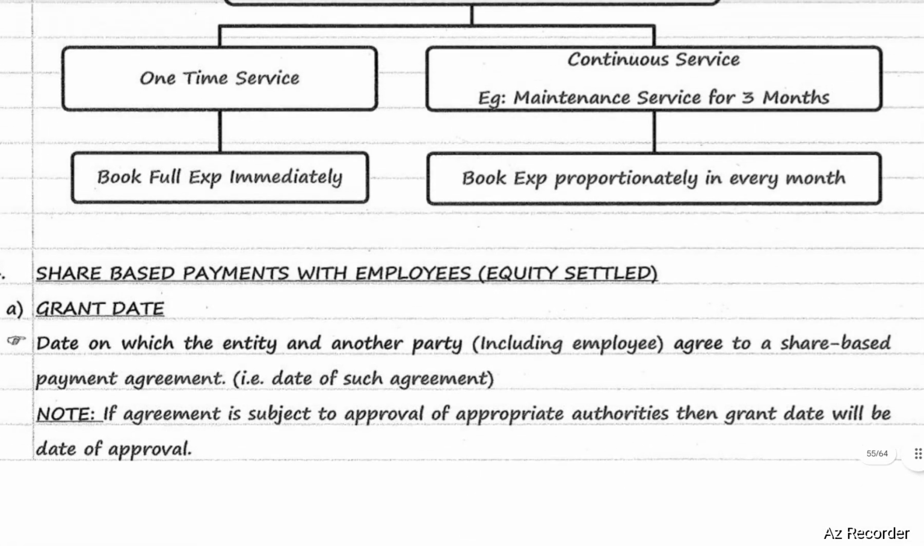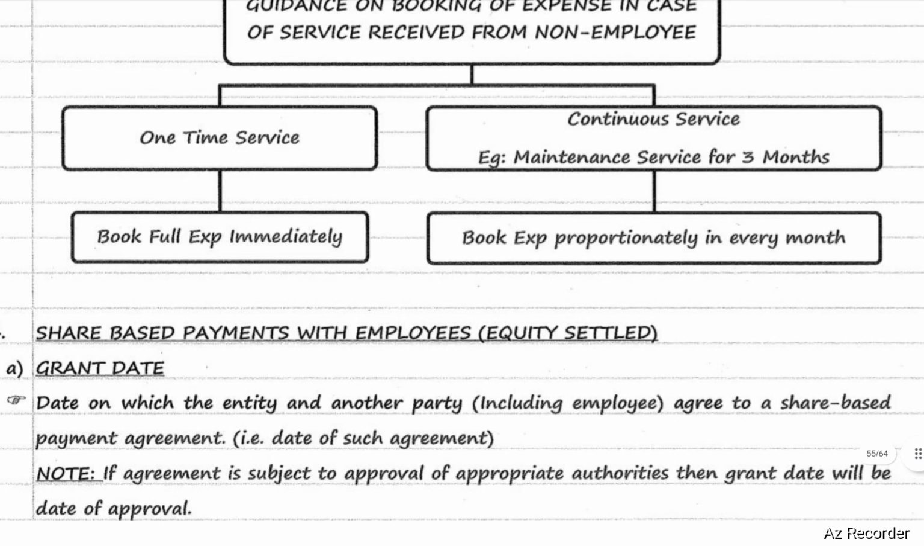Next, share-based payments with employees, that is equity settled. In equity settled, first there will be a grant date. Grant date means a date on which the entity and another party, including an employee, agree to a share-based payment agreement. That is the date of such agreement. If the agreement is subject to approval of appropriate authorities, then the grant date will be the date of approval.